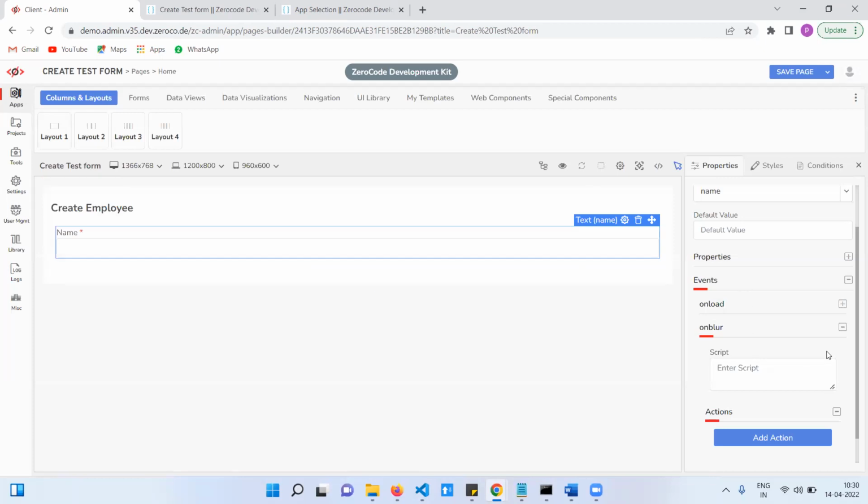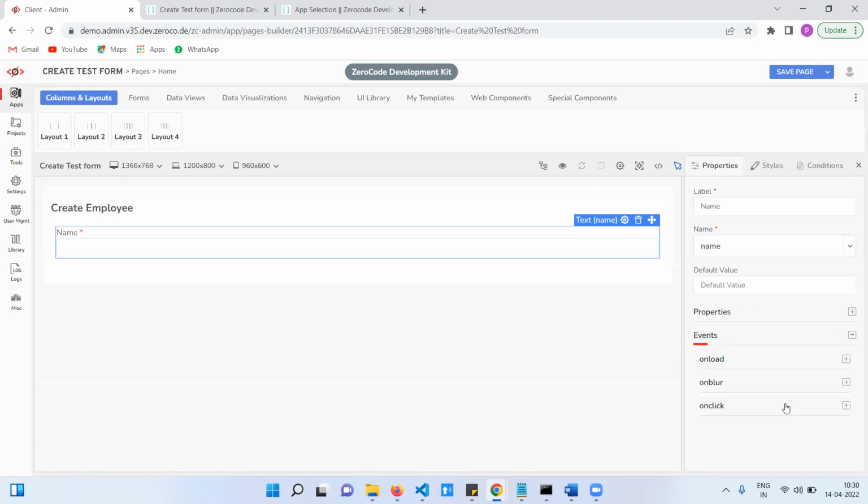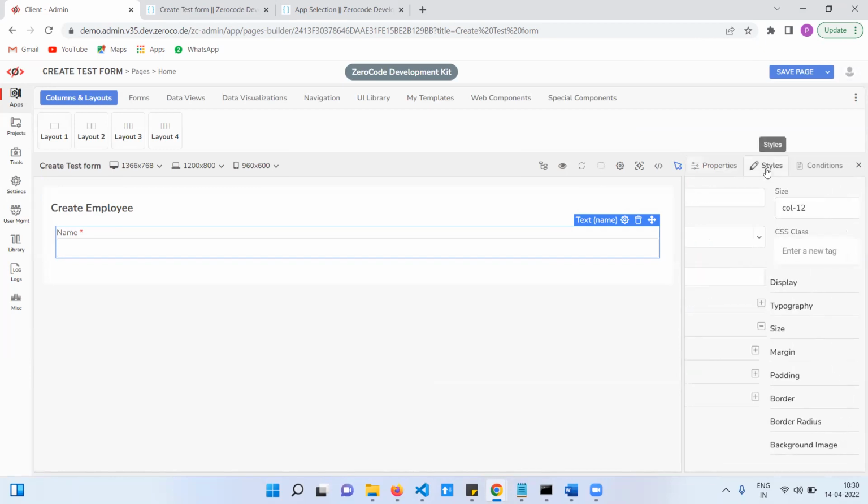These are the events. As of now, not required, but it is important for the coming sessions. Just go through it once. And this is the styles.